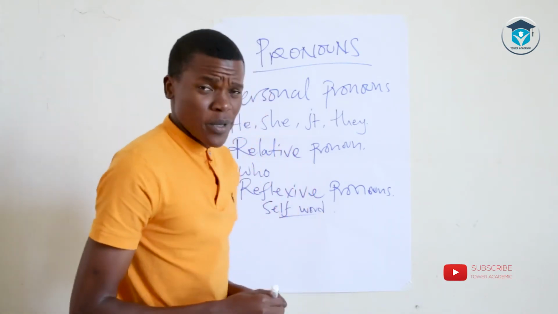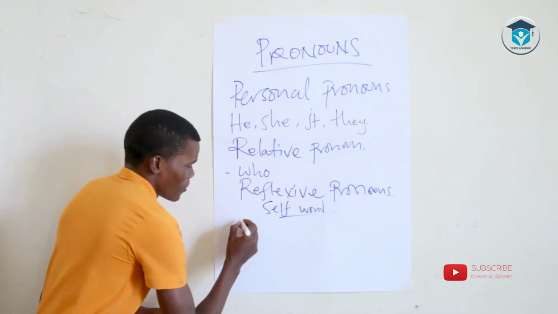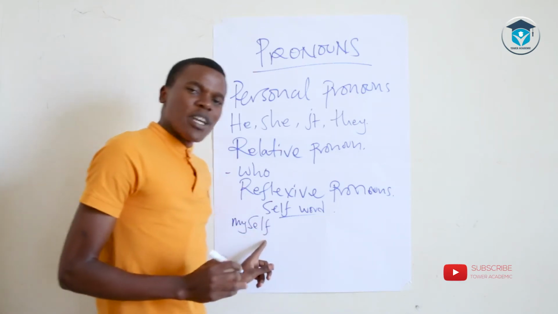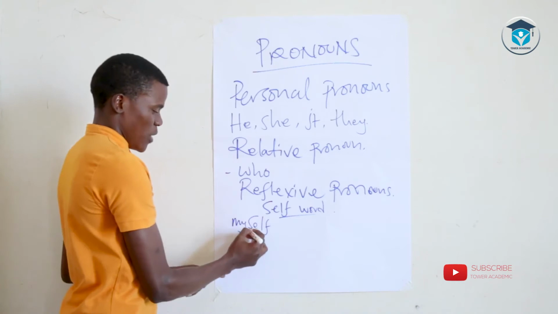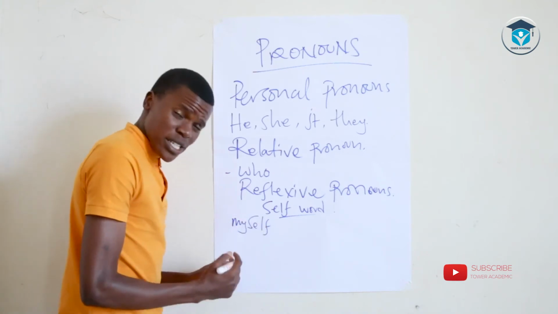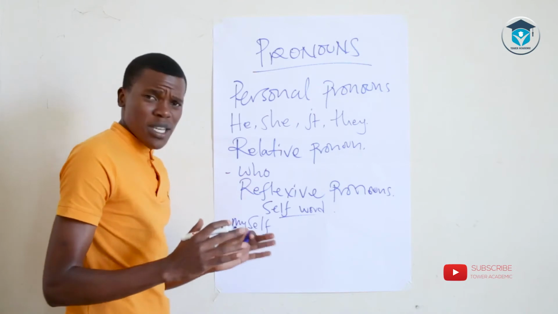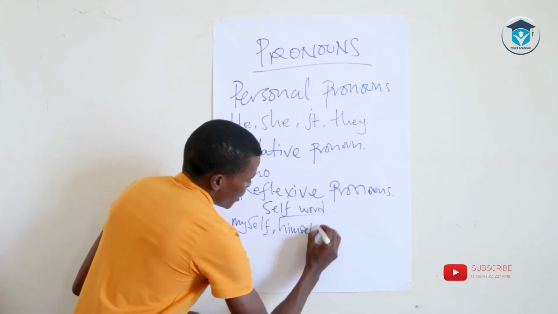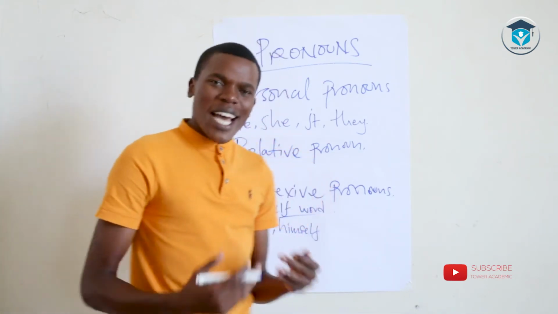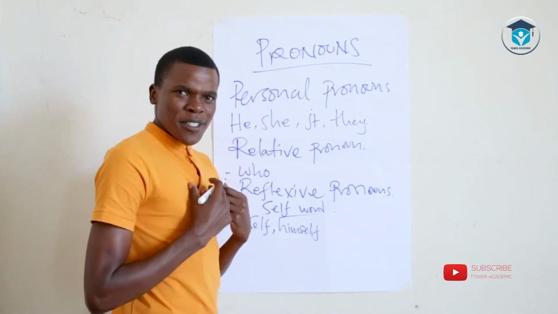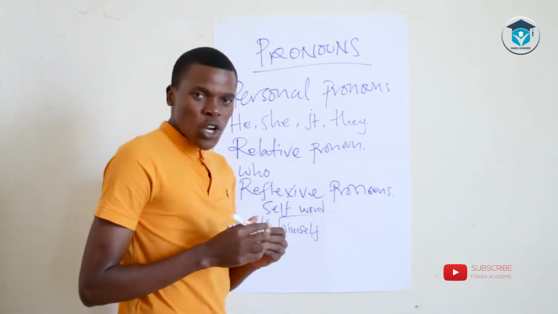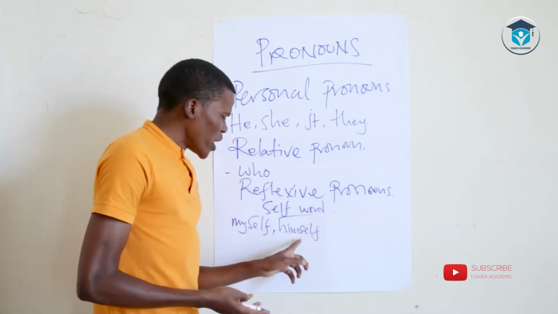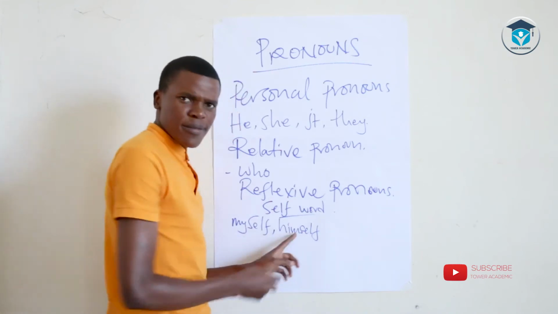Let me be precise and give you an example of a self word, such as myself. And as you write, make sure that you do not separate my and self. It's important. The moment you separate, you are off track, maybe talking about something different. Apart from myself, you can say himself. For example, you could say, I did it myself. It's the same as somebody who says, I did it on my own. I did it myself. He did it on his own. He did it himself. Okay?